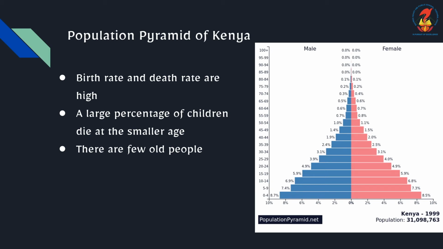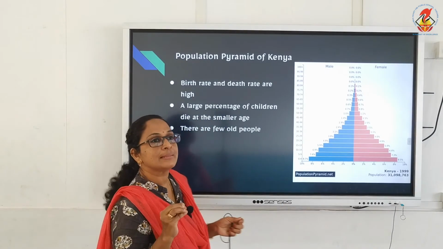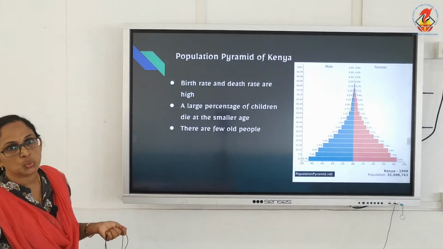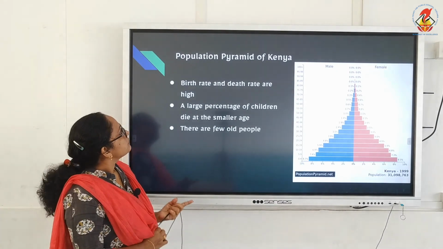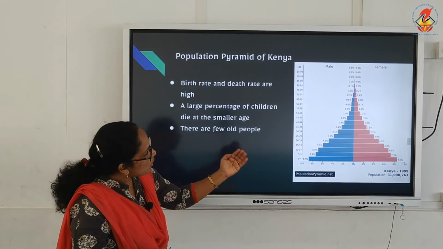A large percentage of children die at a young age, and there are very few old age people, so it narrows toward the top. That means many people die young due to health issues or other problems.